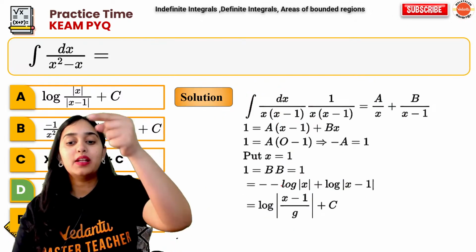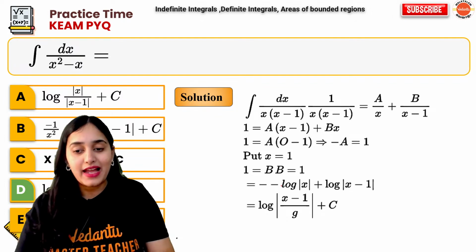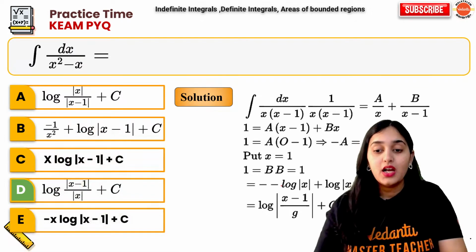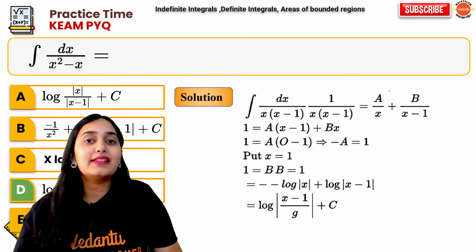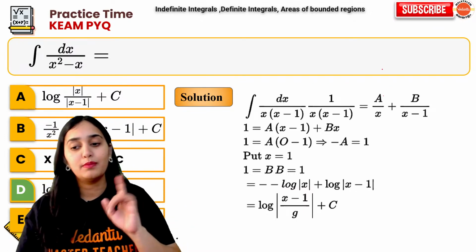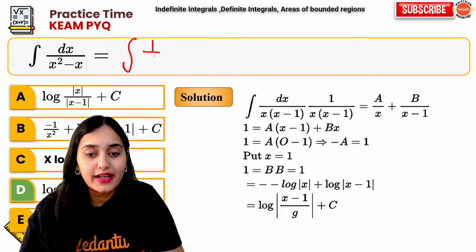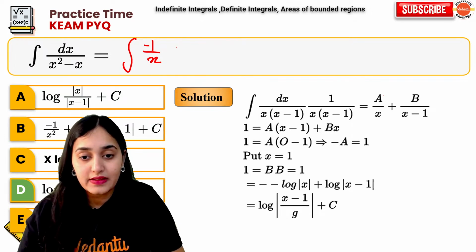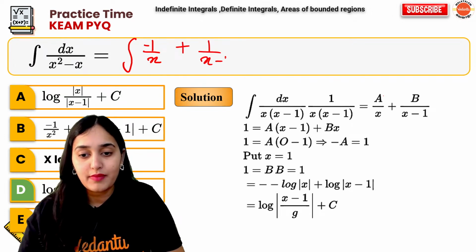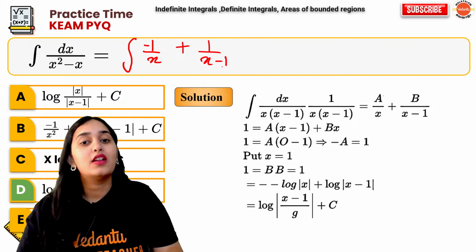Right? Now we will put it in the formula. Once we have got the a and b values, we'll put them back in the formula. So now we have a as minus 1, b as plus 1. Our equation has become the integration of minus 1 upon x plus 1 upon x minus 1. Now the answer is simple. Integration of 1 upon x is log x.